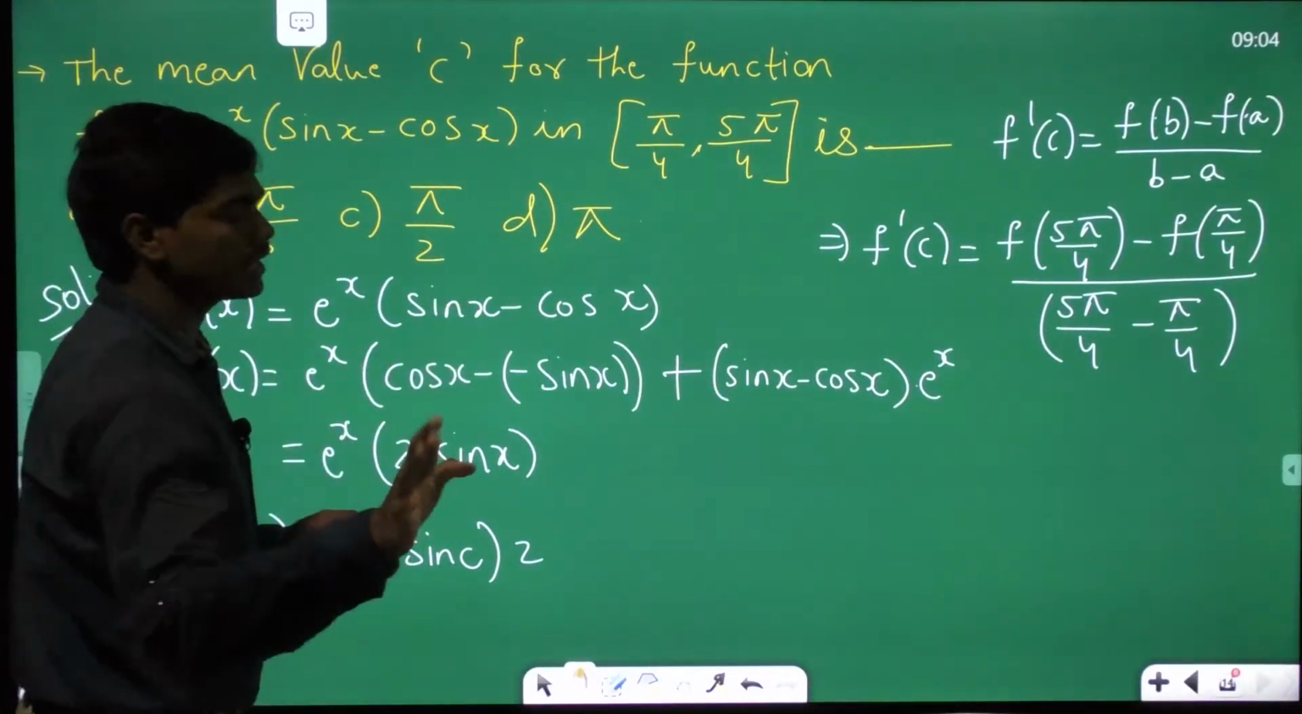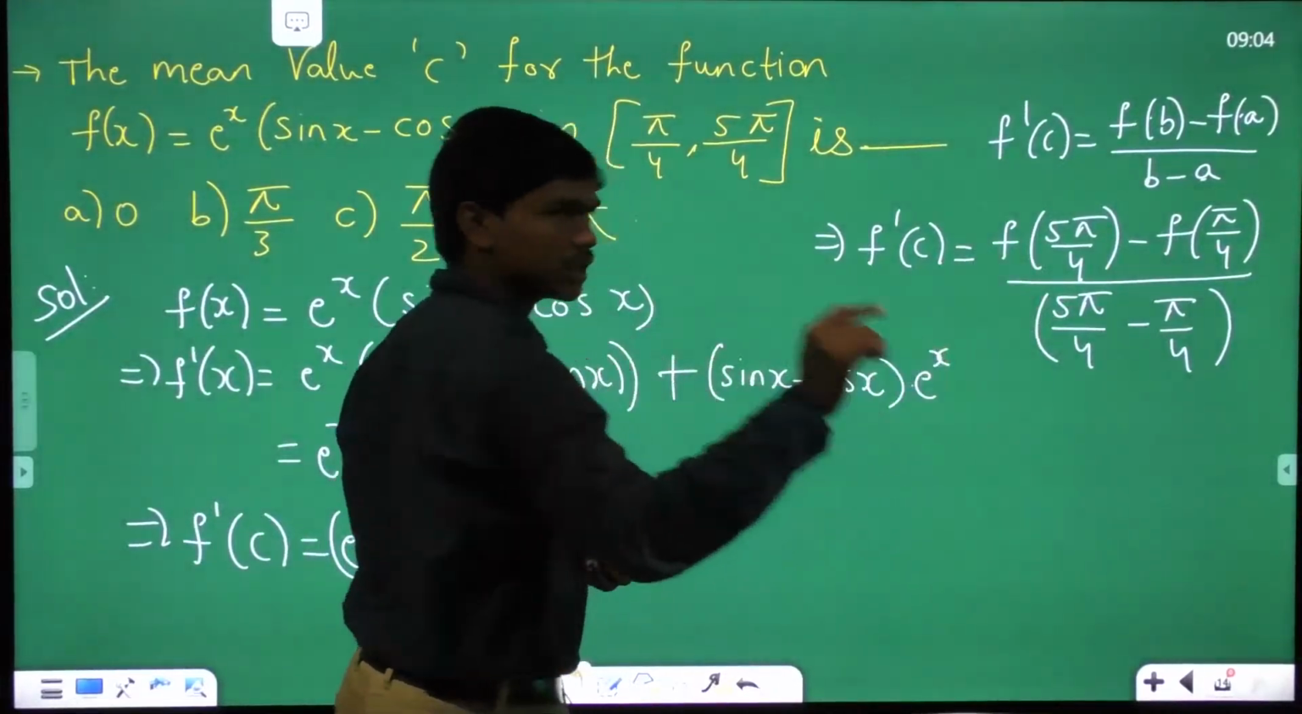there's no use of calculator for evaluating this particular question. If you see, this 5 pi by 4 is in the third quadrant. Correct?